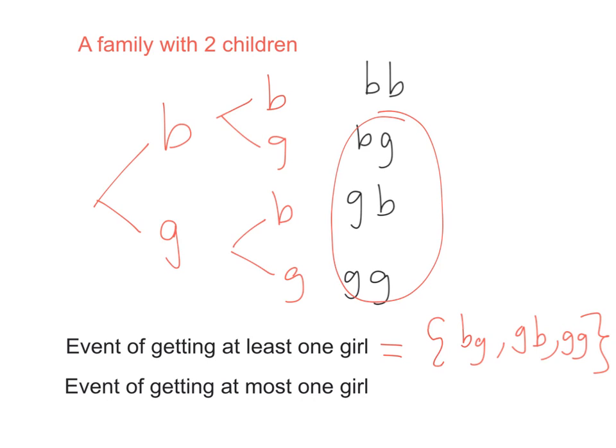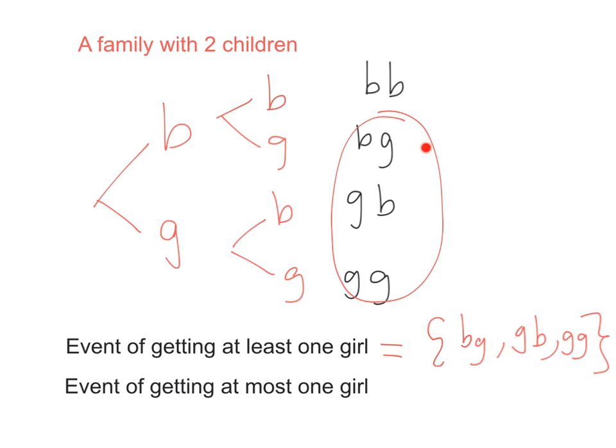Another type of question that's also very common is "at most one girl," as I told you. So at most means maximum one girl. So we can have one girl or nothing. Ask yourself, does this have maximum one girl? Does it have a girl or nothing? Yes, it has nothing. It has no girls at all. So this one is okay.